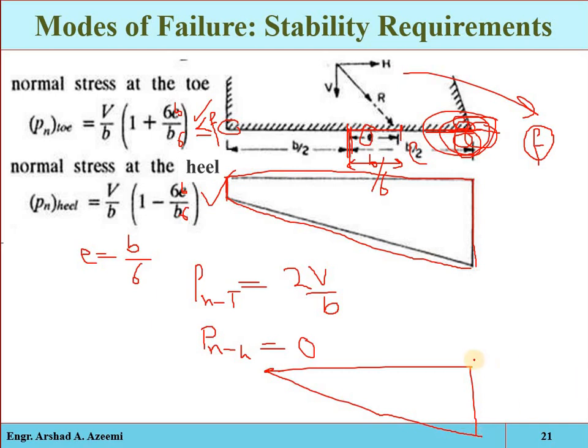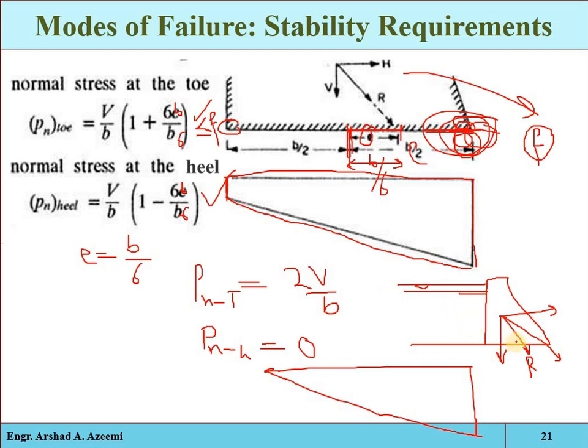See again another point, if that is the dam structure, if here we have the reservoir. Okay, so if the water level is suppose the normal water level, for example, that is the sum of the vertical forces, that is the sum of the horizontal forces, and suppose this is the resultant force. Now for example, if the water level at the reservoir is increased, then the resultant will shift, because the impact of the horizontal forces will be increased and the resultant will shift more towards the toe point.